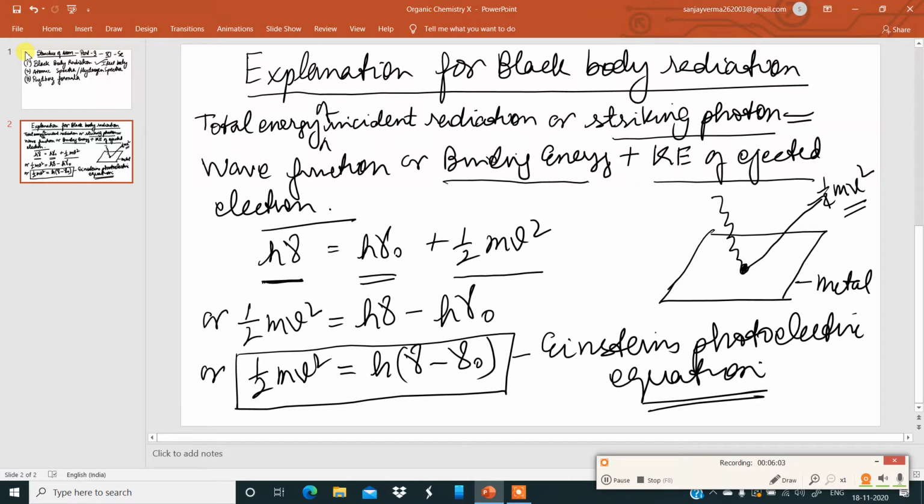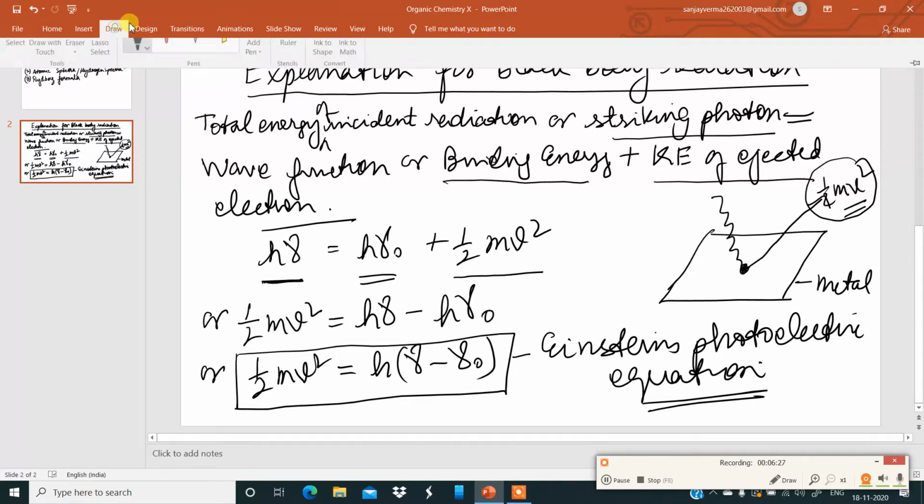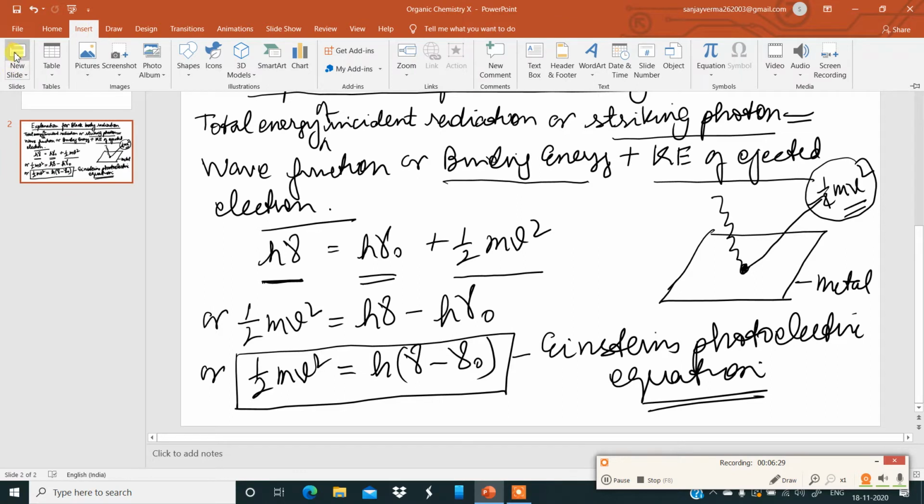I have already told you, I want to repeat again. Any ideal body which emits and absorbs all frequencies is called a black body. That means whatever light is incident on the surface causes the electron to be emitted, possessing a kinetic energy half m v square.